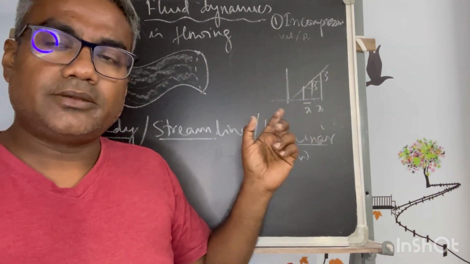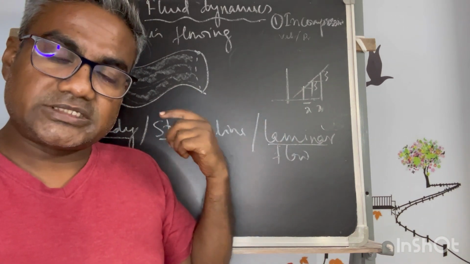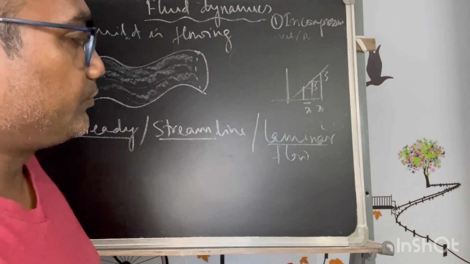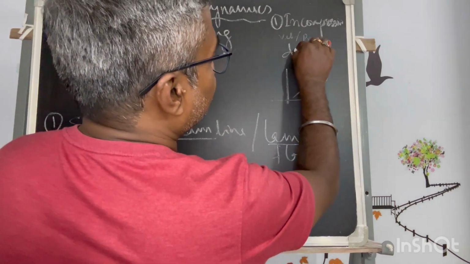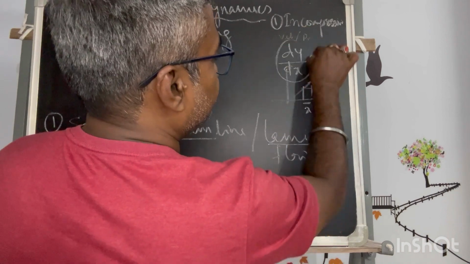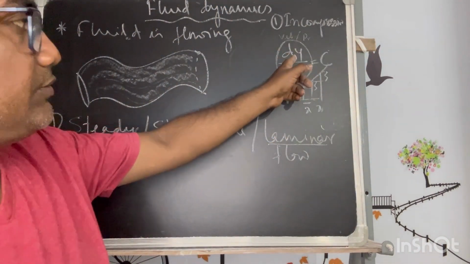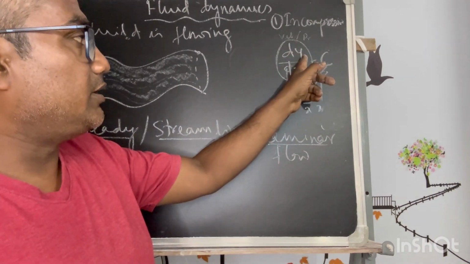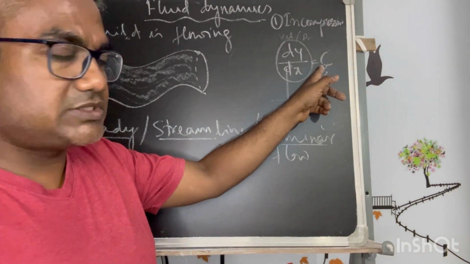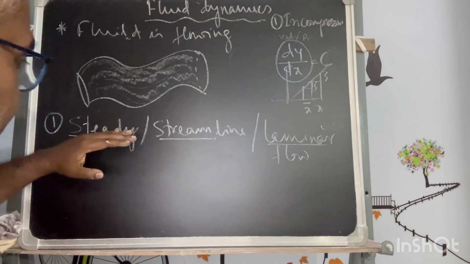As you have read in kinematics, the instantaneous velocities or the acceleration is considered where there is a tiny change of the dependent variable with respect to the independent variable, that means dy by dx is a constant. So when dy by dx, the tiny change dy against a small change dx of the independent variable, is constant, then we can say it is a steady state. Same as happening for steady state.